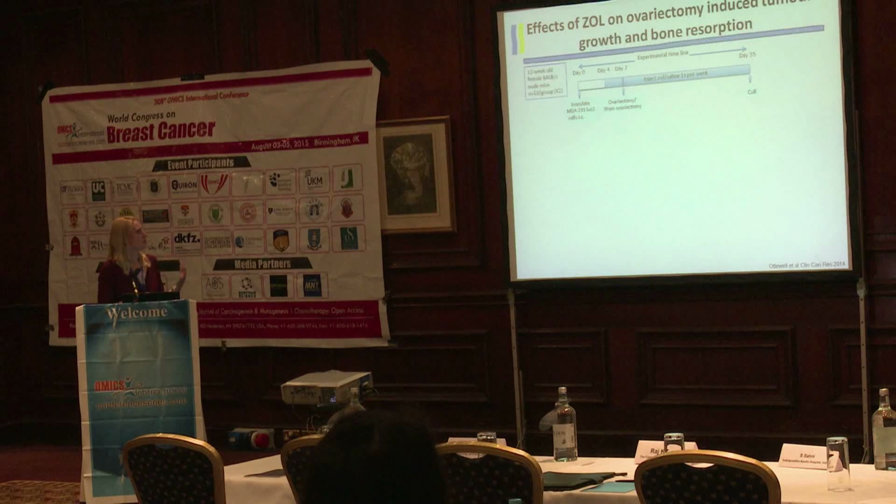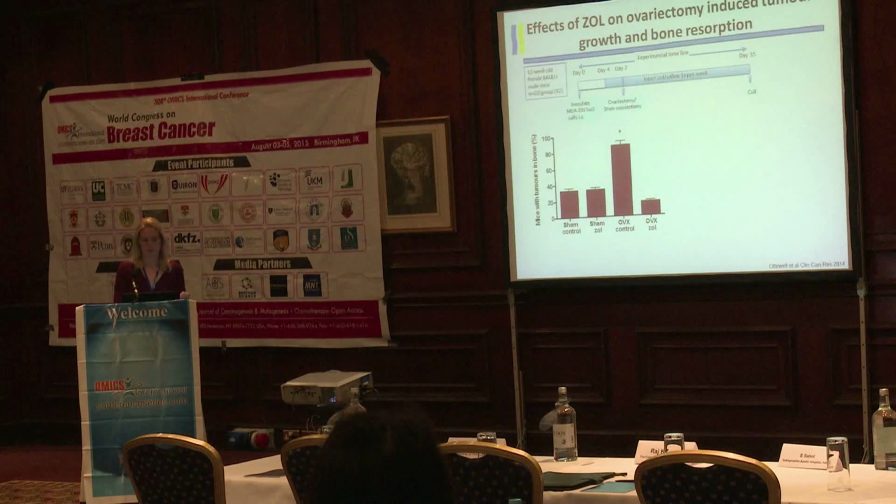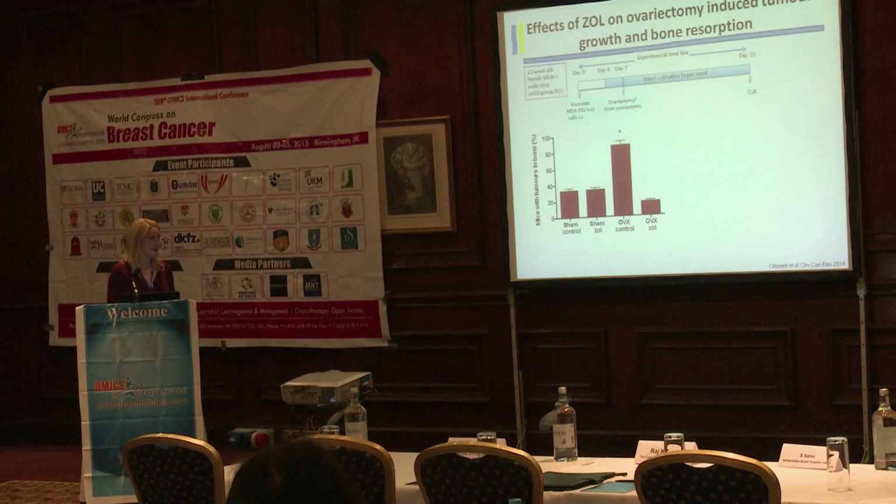So to model this, we again used 12-week-old BALB/c mice, and we injected them with bone-seeking MDA231 cells. They were then treated with zoledronic acid or saline control on day 4, and we ovariectomized or sham ovariectomized on day 7. And for this experiment, we could see as our control, if we ovariectomized the animals, we saw the increase in tumour growth in bone that we expected.